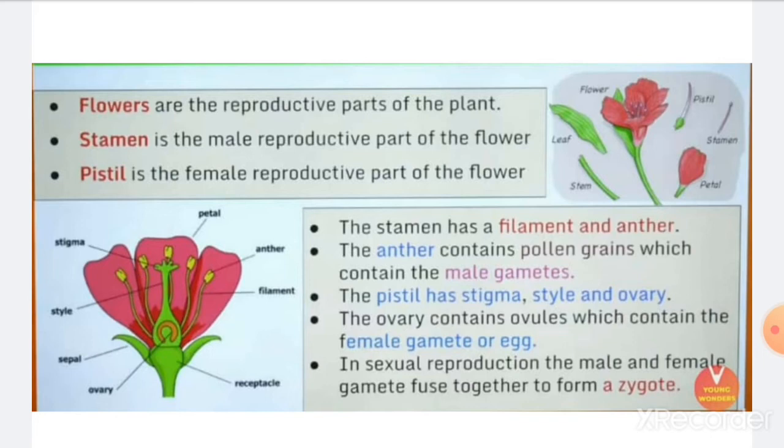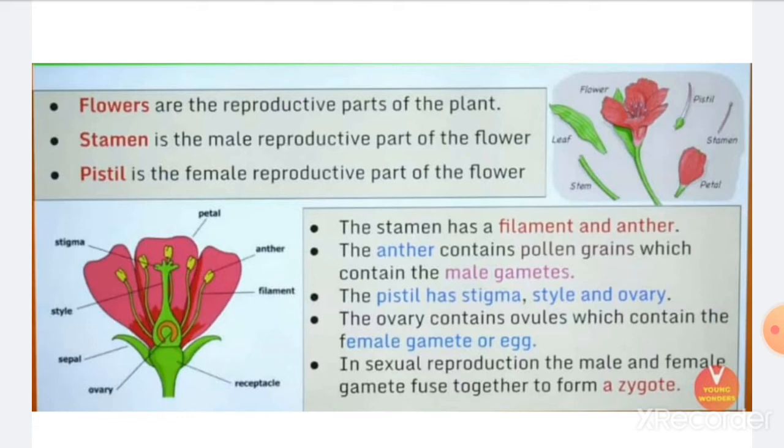Now, the anther contains pollen grains, as I just told you earlier, which contain the male gametes. And the pistil has stigma, style and ovary. Now, the ovary contains ovules, which contain the female gametes, or you can also call it the egg cells. Alright. Now, what happens is in sexual reproduction, the male and the female gametes both fuse together and they form a zygote. So that is how the sexual reproduction takes place.